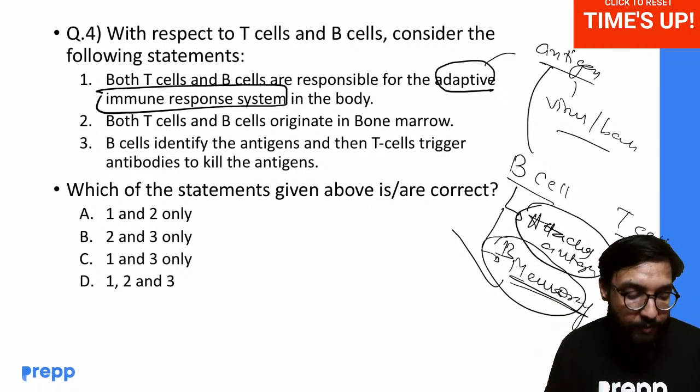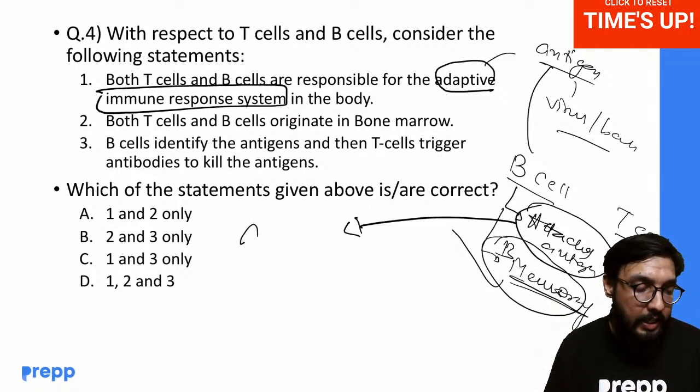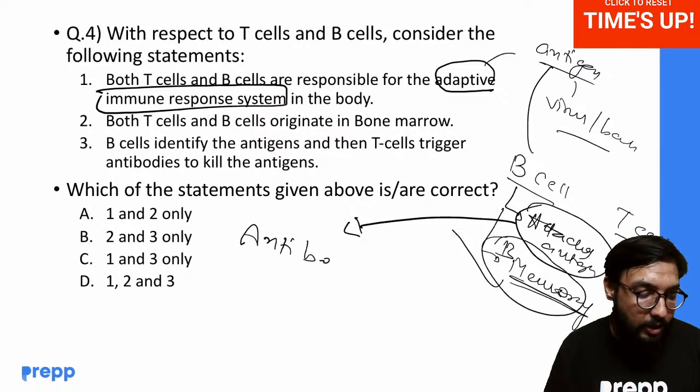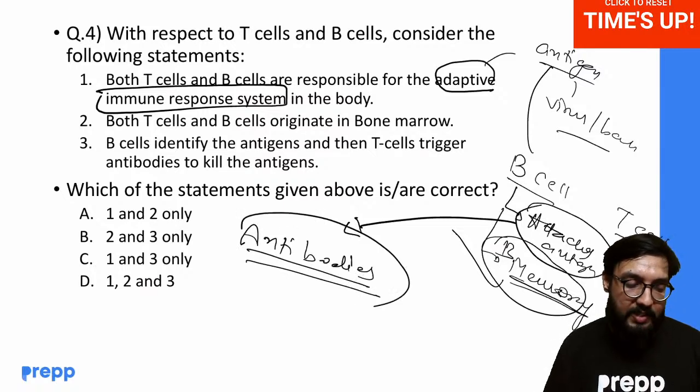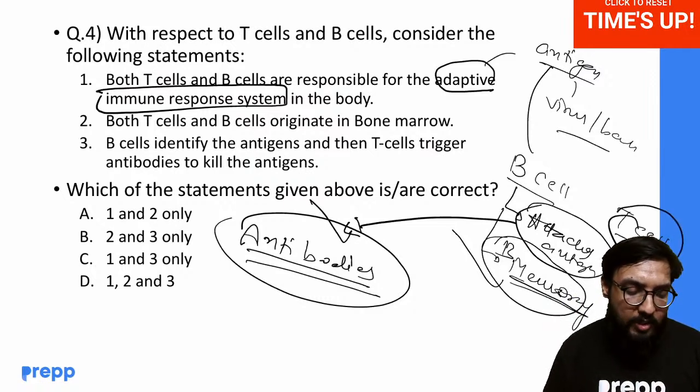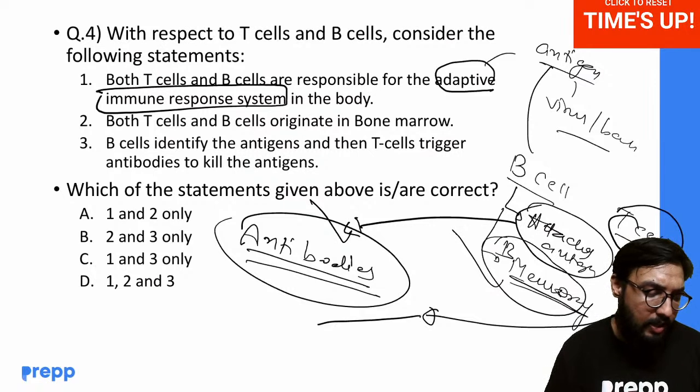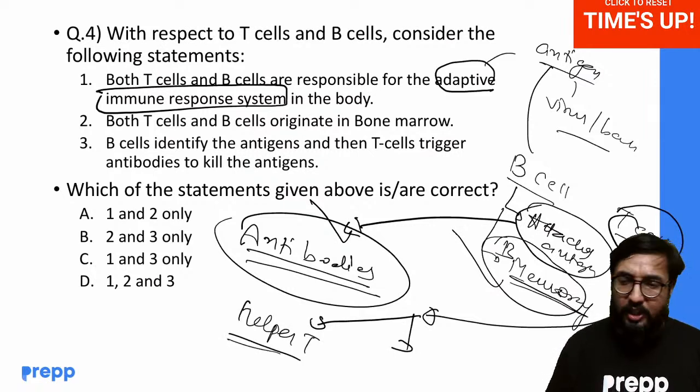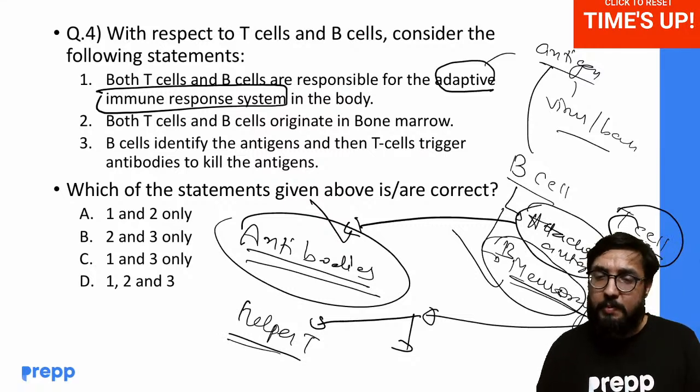Now this B cell which attaches to the antigen develops antibodies, which basically attack the cell infected by the antigen. And to develop these antibodies, there are two types of T cell. One is helper T cell, and what do they help in?